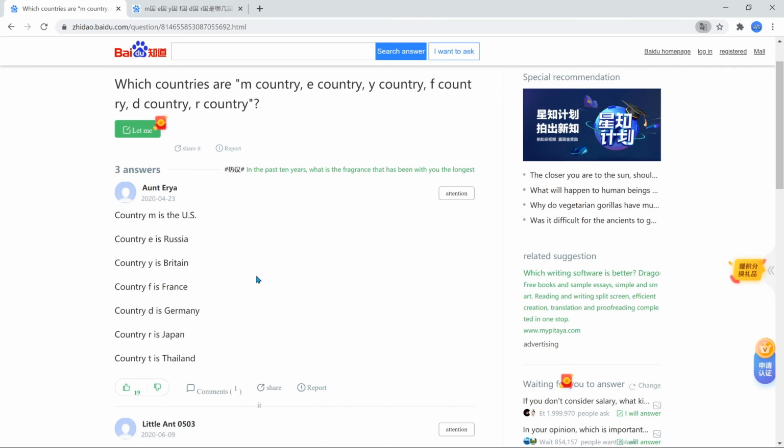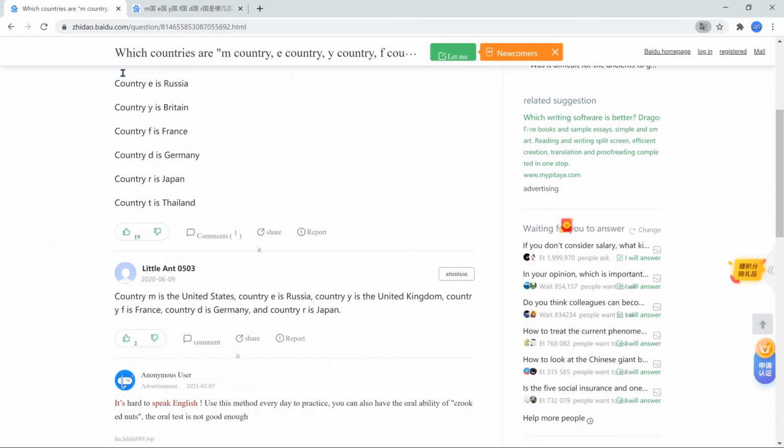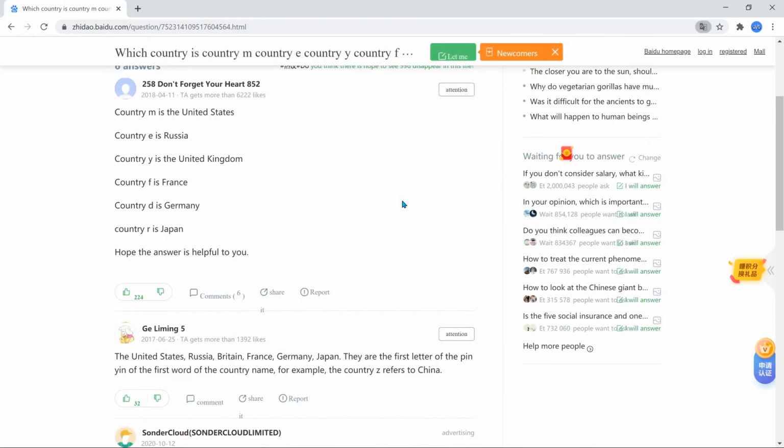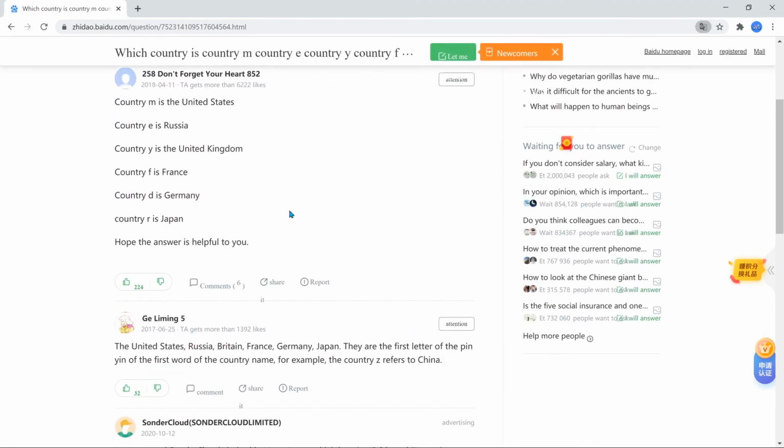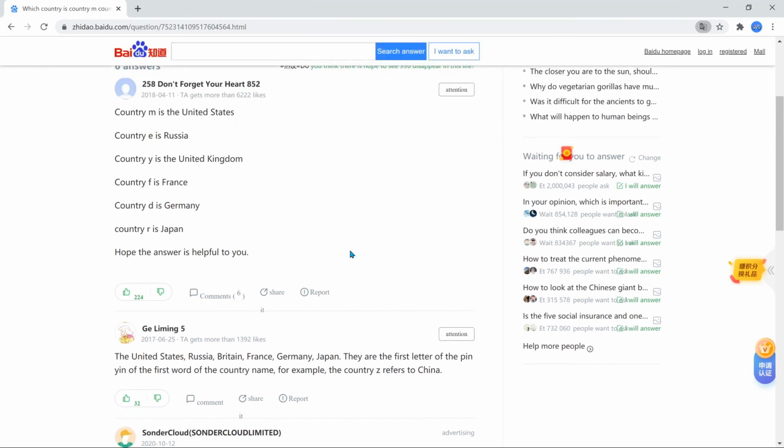The country E is Russia because the term for Russia is 俄罗斯, and the first pinyin letter of 俄罗斯 is E. Britain is 英国, and the first letter of the pinyin of 英国 is Y. 法国, the first letter is F. And so on and so forth. Germany is 德国, so that's D. Japan is 日本. They're not a guo, they're called 日本 for various historical reasons. And then Thailand is 泰国, which is T. And then they actually explicitly state that below right here. Oh wow, I didn't even know China was Z, 中国.